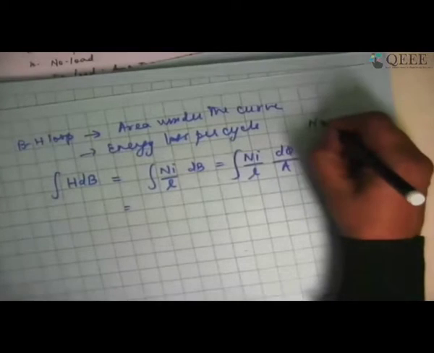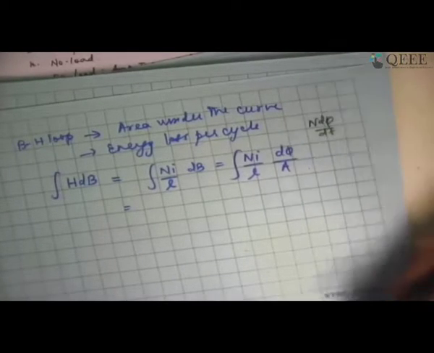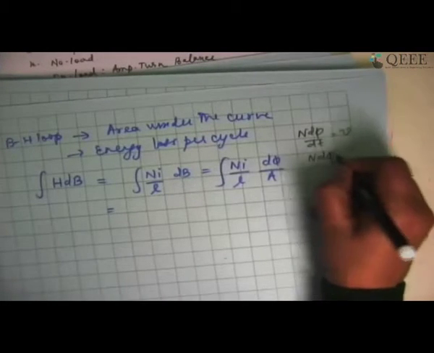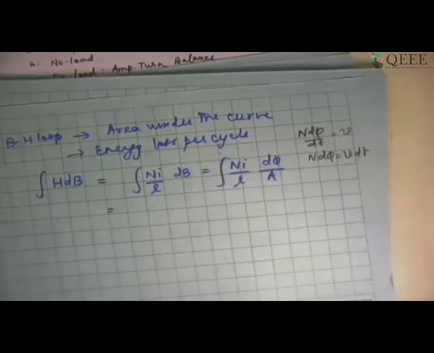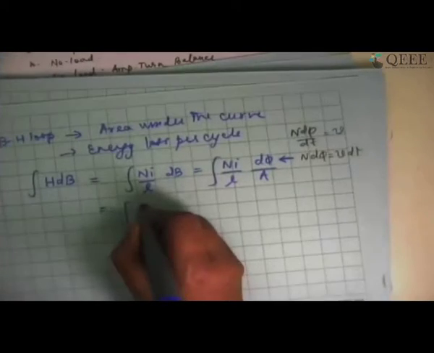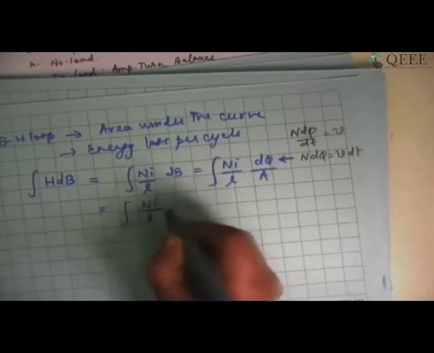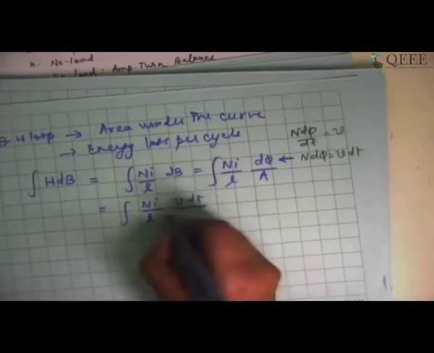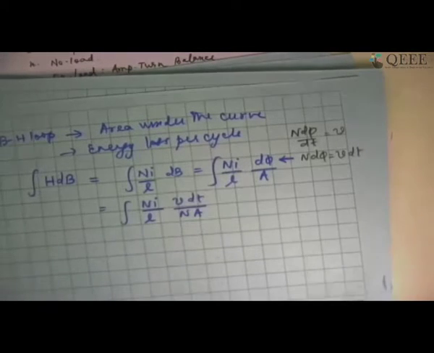From Faraday's law, N d phi by dt is equal to voltage or EMF induced. So I should be able to write that N d phi equals V dt, where V is the instantaneous value of voltage. I can definitely substitute that here. So I'm going to write this as Ni divided by L, V dt divided by NA. I have just substituted those values.